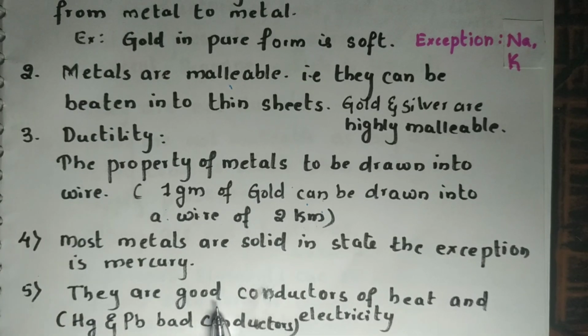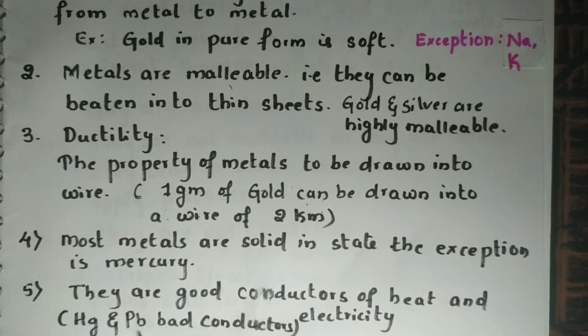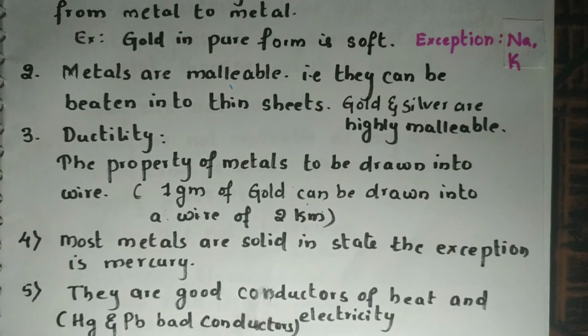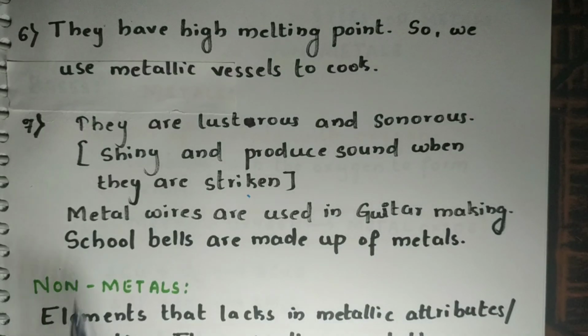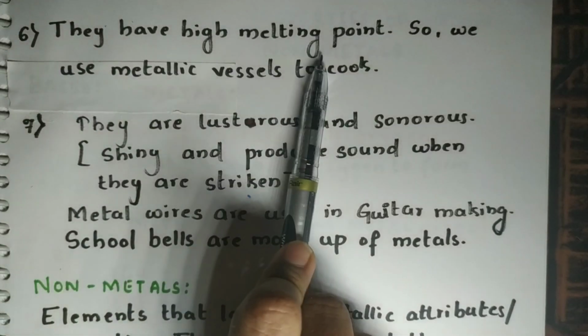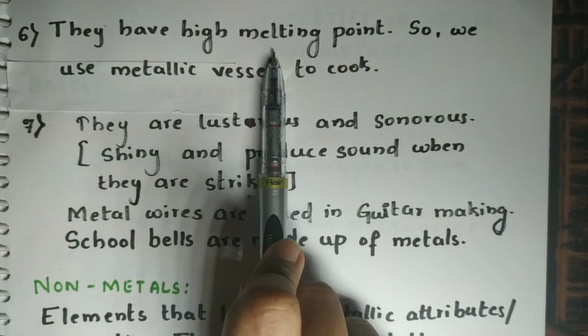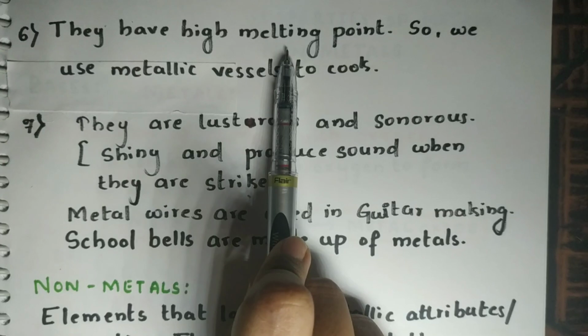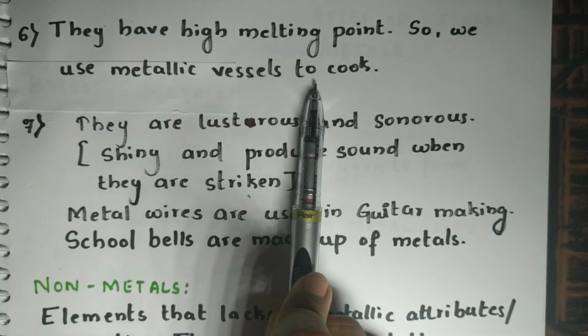Metals are good conductors of heat and electricity. The exceptions are mercury and lead, Pb. They are bad conductors of heat and electricity. The next property is they have a very high melting point. That is, they don't melt at lower temperatures. That's why we use metallic vessels to cook.